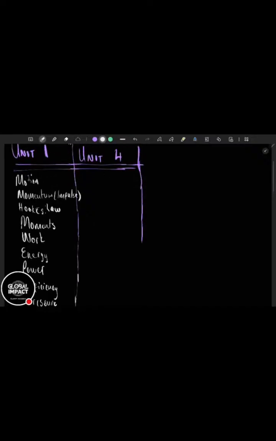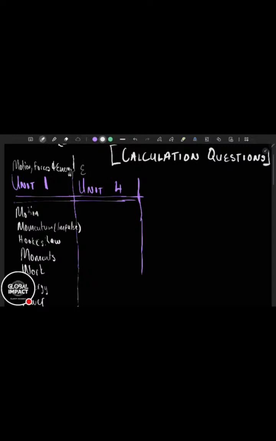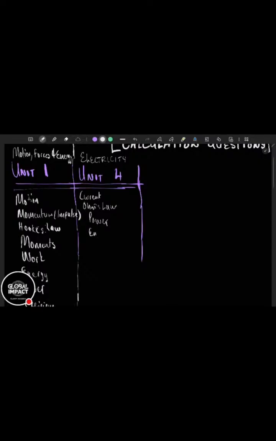And unit 4 is electricity and magnetism. So in electricity, you have to know how to calculate current, the formula for current. Then you need to know Ohm's law. Then you need to know how to get power. Then you need to know how to get electrical energy, stuff like that.